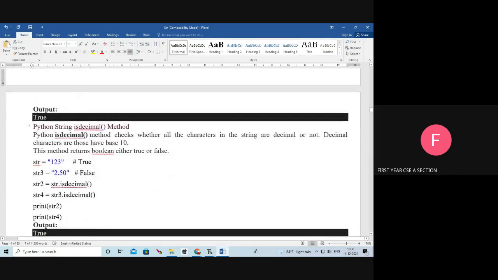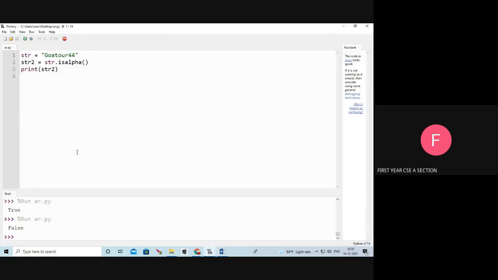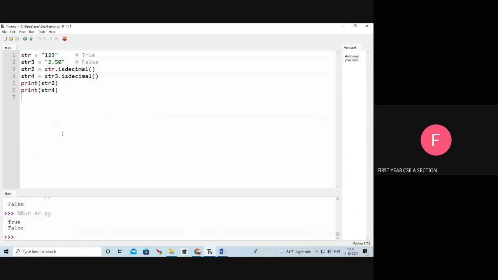Next is decimal. The isdecimal function checks whether all the characters in the string are decimal or not. For example, str equal to 123, str3 equal to 2.50.